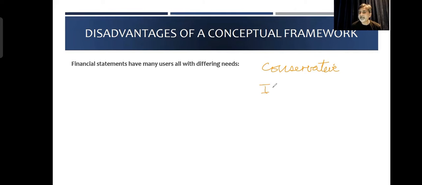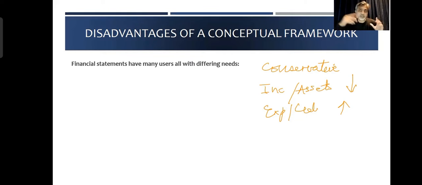The conservative approach says that for income and assets, when you estimate them, you take the lower estimate. And when you take expenses and liabilities, when you make estimates, you take a higher value. So you are creating a provision, you are thinking about future losses, you are thinking of a bigger number. When you are talking about asset valuation, you are taking a smaller number. So it means that you are being prudent, you are being conservative, which means that your financial statements are seeing the worst side of the picture.